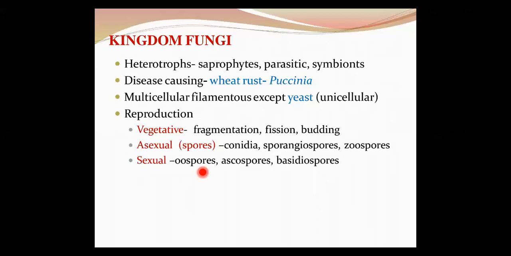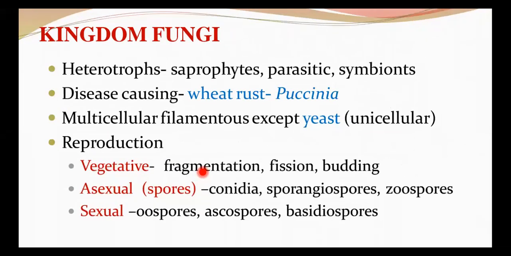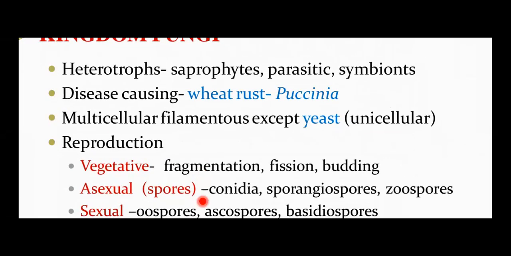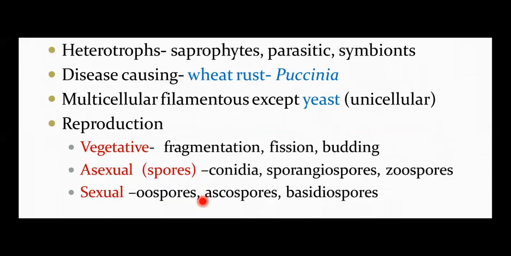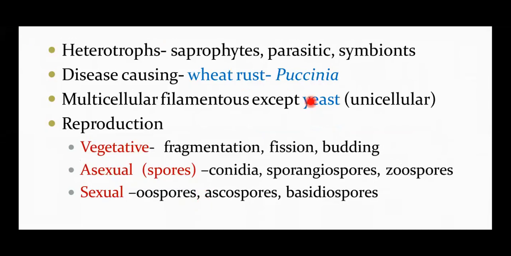Now we'll come to the next kingdom under this chapter, that is kingdom Fungi. Kingdom Fungi includes all heterotrophs, which can be saprophytes, parasites, or symbionts. They can be disease causing. A very good example under this category is Puccinia, which causes wheat rust. They are multicellular and filamentous except yeast, which is a unicellular organism.